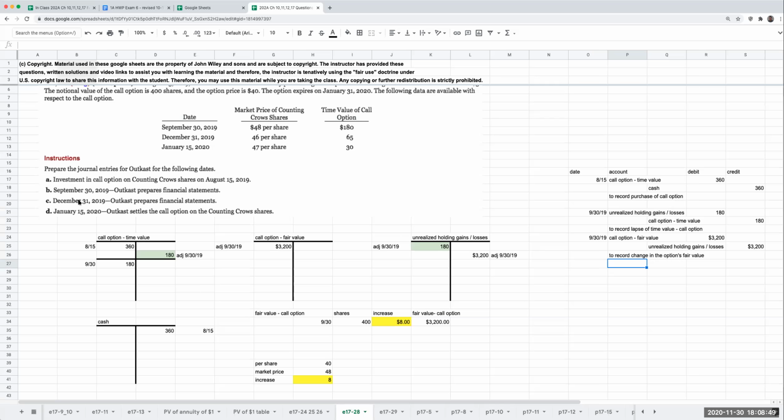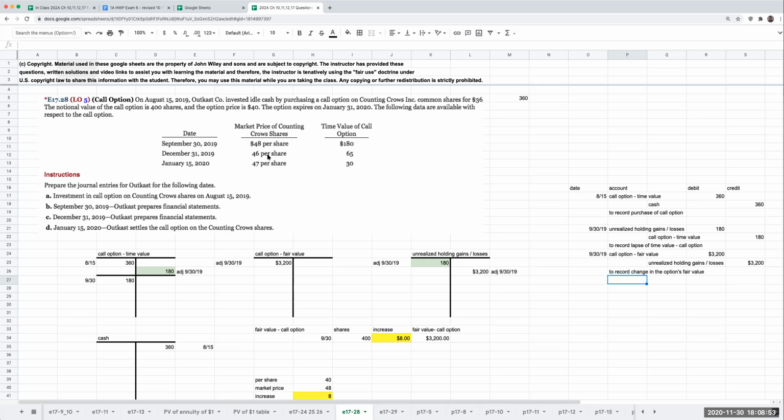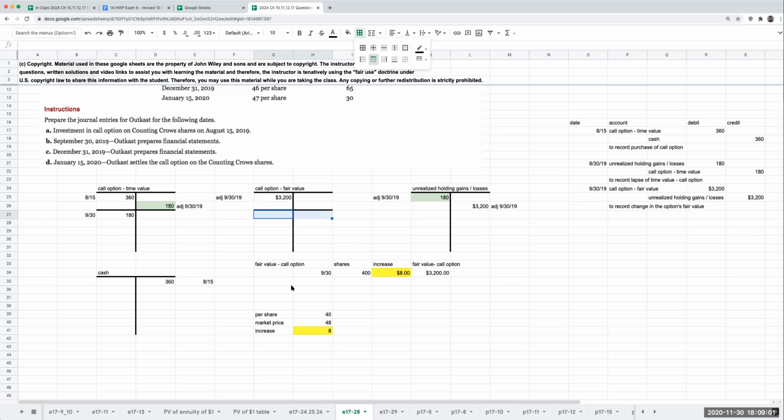Now I get to December 31st, 2019, and I prepare the financial statements. There's been a change here in terms of the fair value of the call option. So this is over here at December 31st.